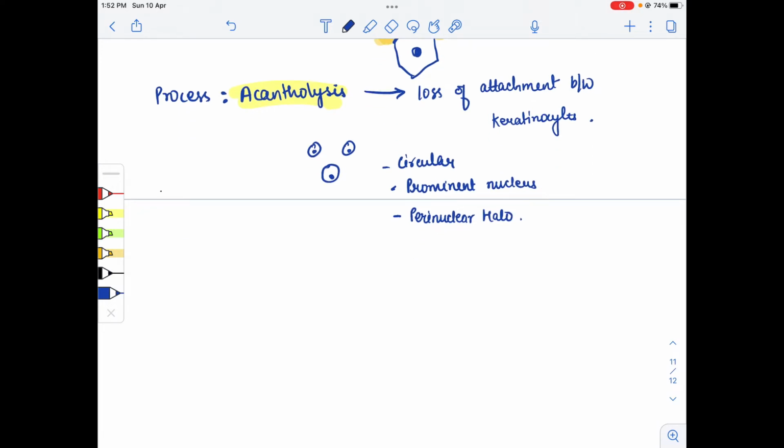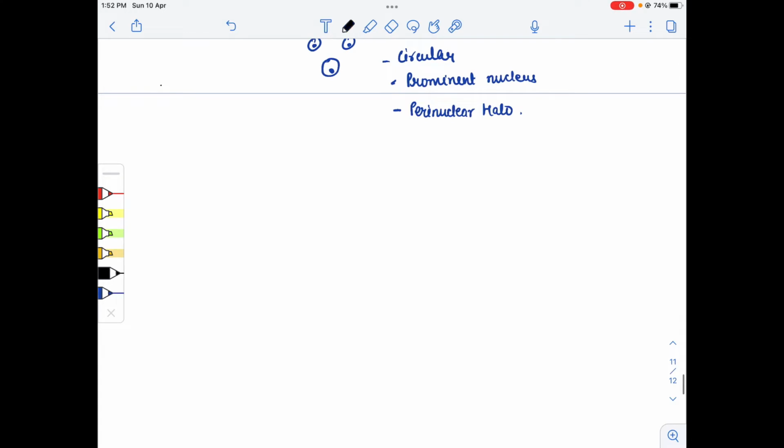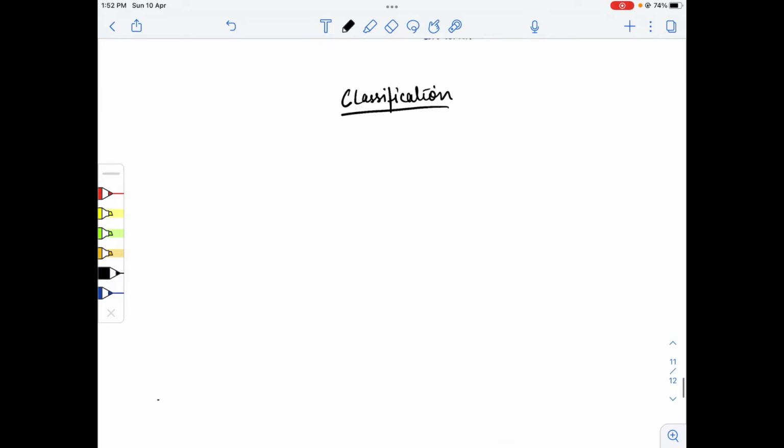Now what is the classification of the pemphigus group? There are five types. The first one is pemphigus foliaceus. The second one is pemphigus vulgaris.